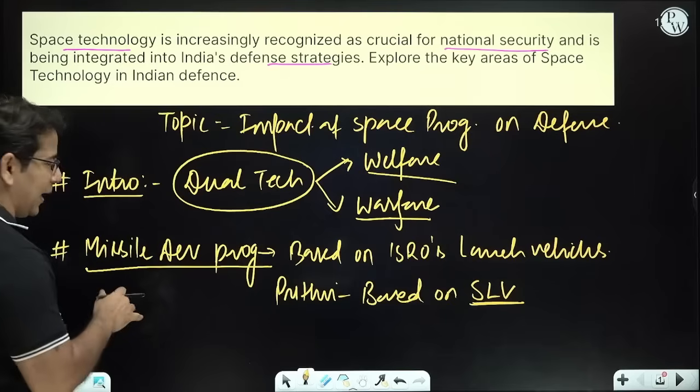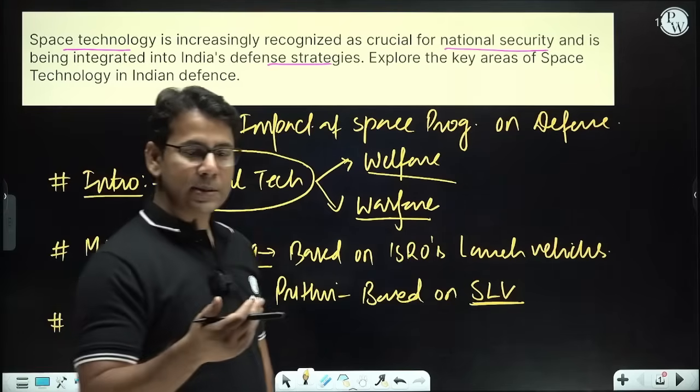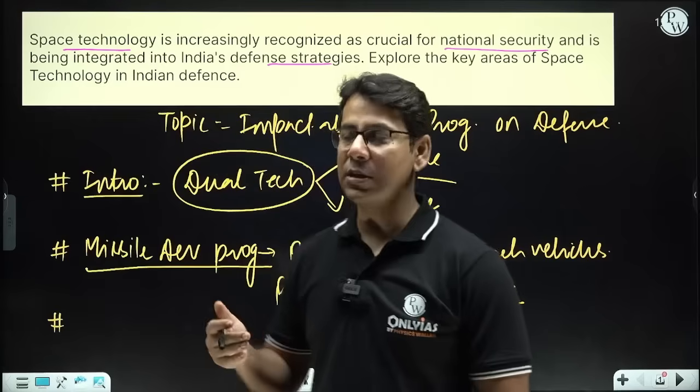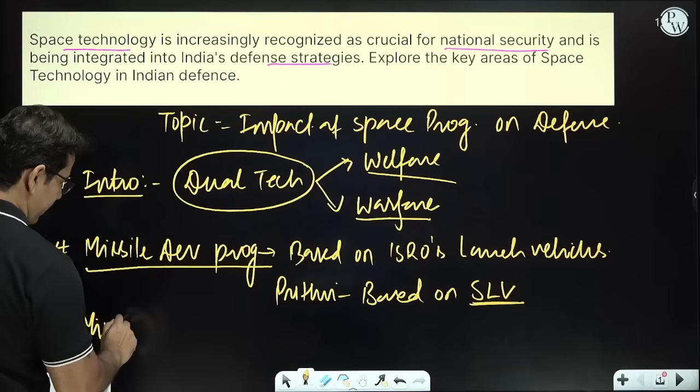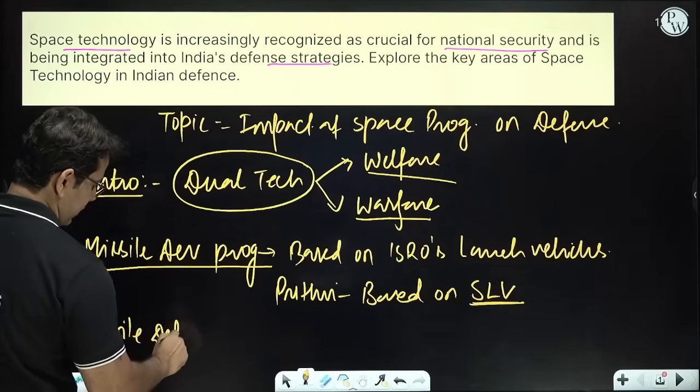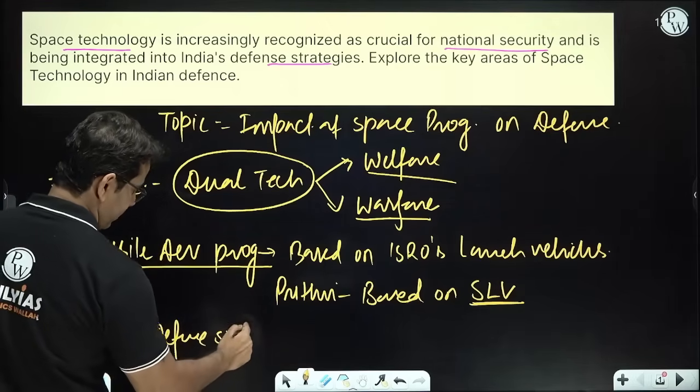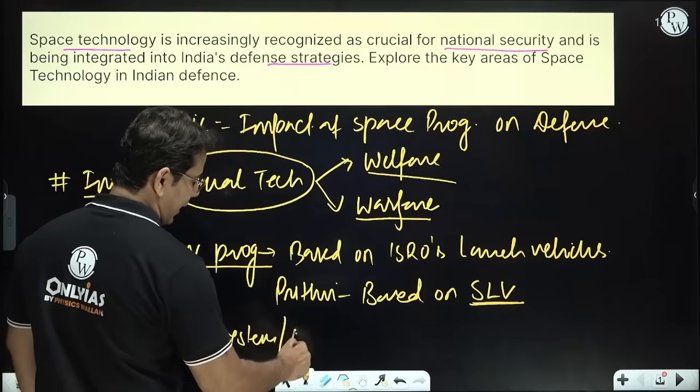Similarly, nowadays the missile development program is not the only thing. Rather, we have another system that is called the missile defense system or air defense system.